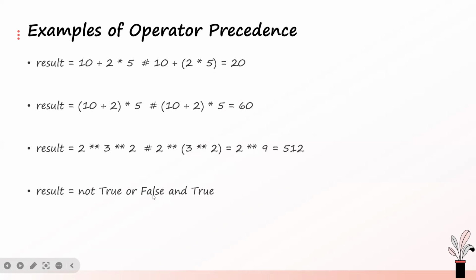False or false and true. Which one will be evaluated first? And will be evaluated first because it has a higher precedence. So false and true will give us what? False. All right. Then we do false or false, which gives us false. So the result of this expression will be false.